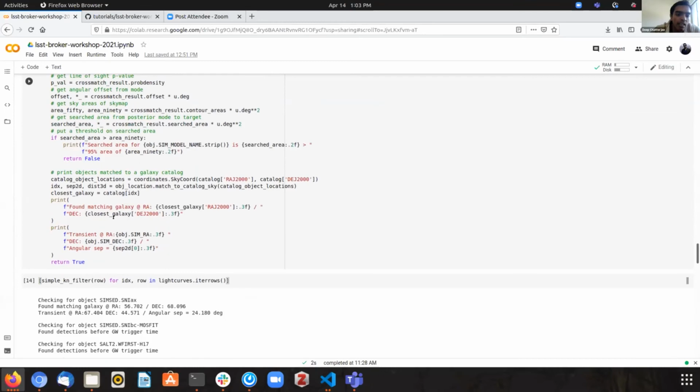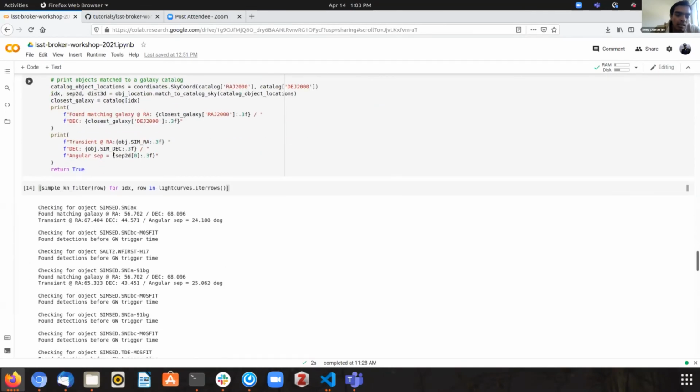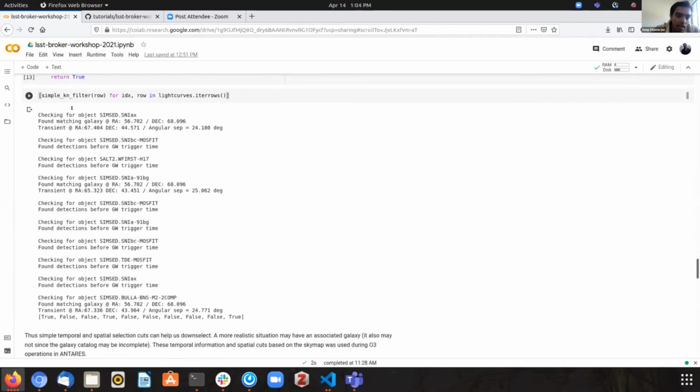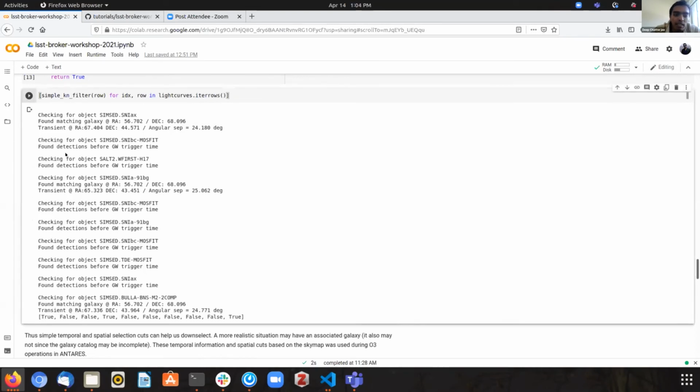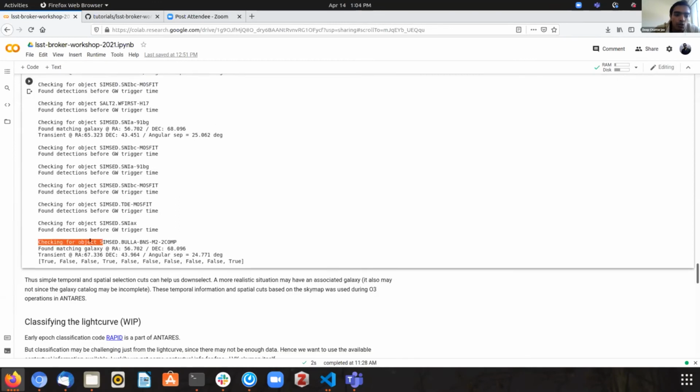Finally, we could get some extra information out by matching with galaxy catalogs. So we could run this simple filter, and over here I'll just quickly go over the output. Most of them would possibly have detections before the gravitational wave trigger time, so they'll be rejected. But for some of them, they would have a matching catalog, and we can down select to the true kilonova, which will possibly be a part of this set.